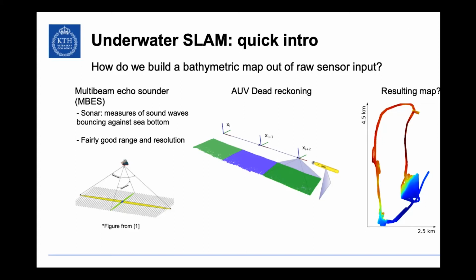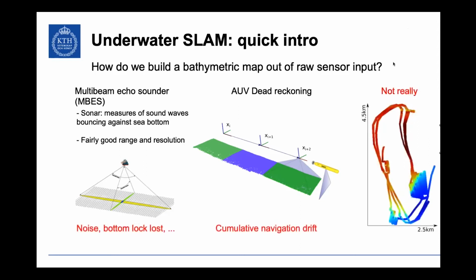Cool. So we put those two things together, and we basically have a map of the area we want to survey, right? And that's the theory, but the truth is that that's not how it works, because we have cumulative error on the vehicle positioning from our dead reckoning, right? So the farther we travel, the more the error, and then the more uncertain the vehicle will be of where it actually is, and well, the worse our data will become.